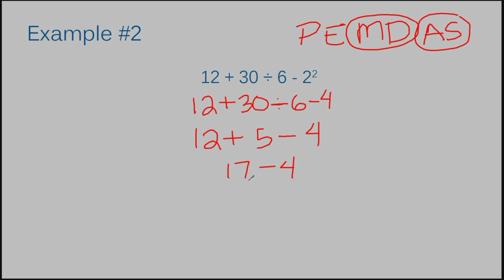Yes, I have subtraction. Let's solve this. 17 minus 4. That's pretty easy. I can do it off the top of my head. It's 13. Write that down. Good. So, the answer to example number 2 is 13. Let's move on to example number 3.